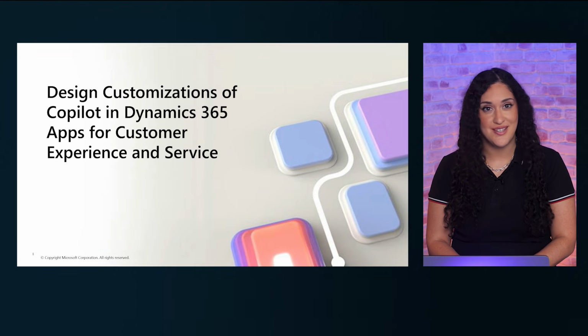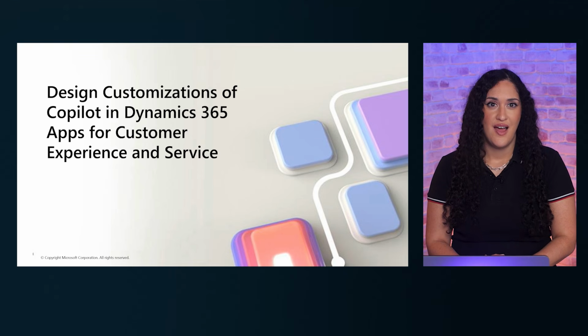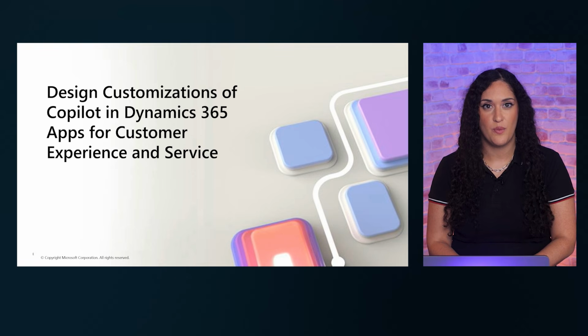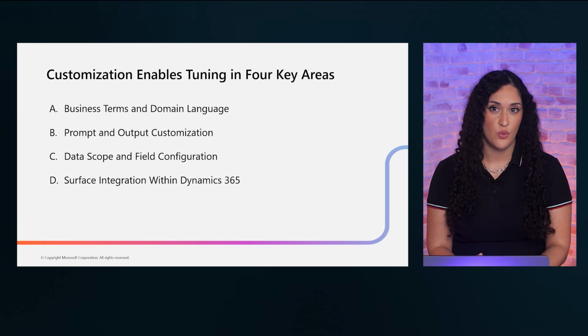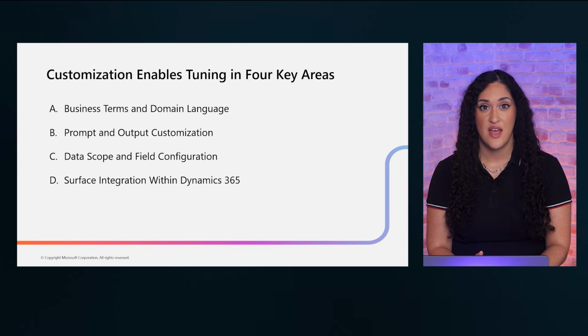Building on what we just covered about business terms, let's now explore the broader customization options available for Copilot in Dynamics 365. There are 4 key areas where you can customize Copilot to fit your organization. Business terms and domain language define how Copilot understands your organization. Prompt and output customization shapes how it responds. Data scope controls what it accesses, and surface integration determines where it appears.